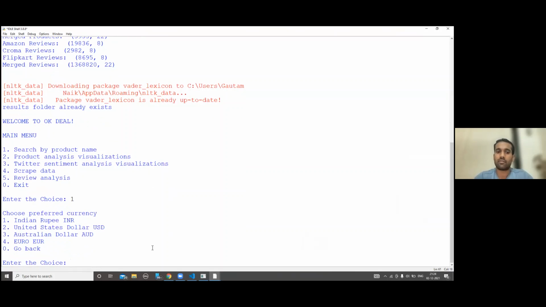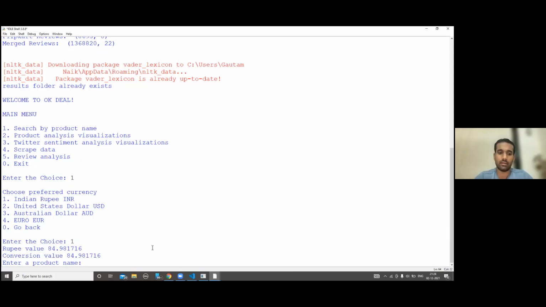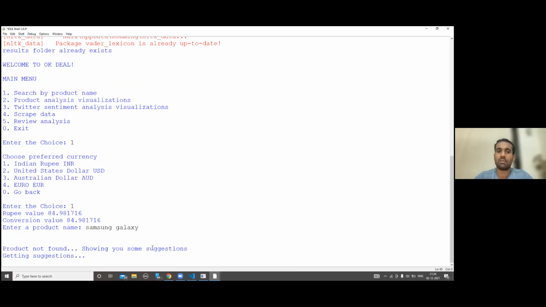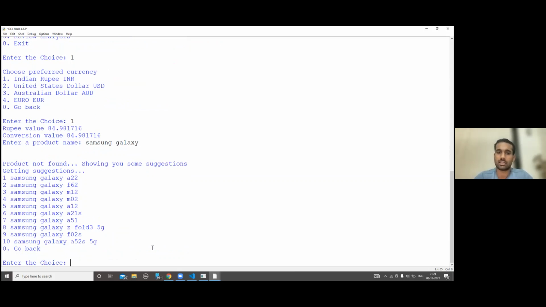You'll then be prompted for your preferred currency, euros, INR, US dollars, etc. Choosing INR, you're then prompted for your product name. Say I enter Samsung Galaxy, and even if there is no exact match found, we will still look for the perfect recommendations for you and give you the 10 best options. If I was to choose Samsung Galaxy F62, option number 2,